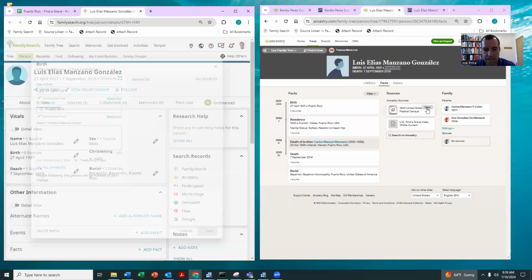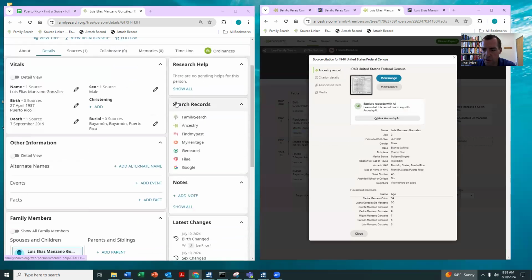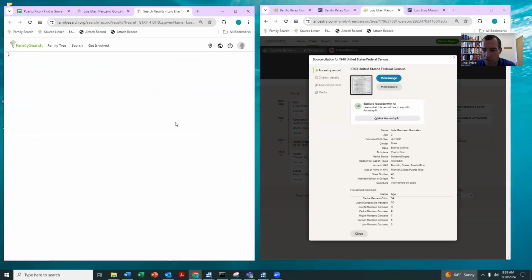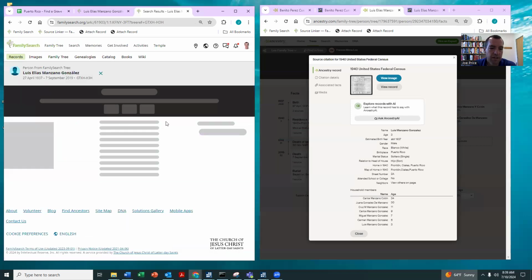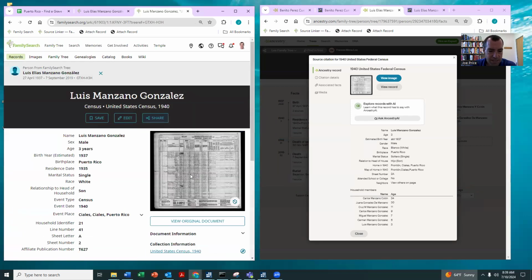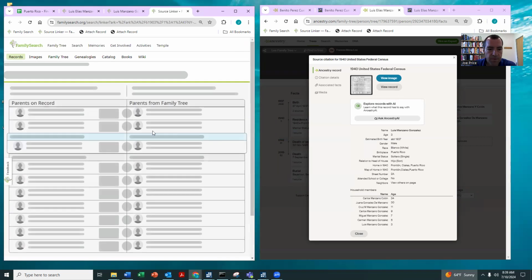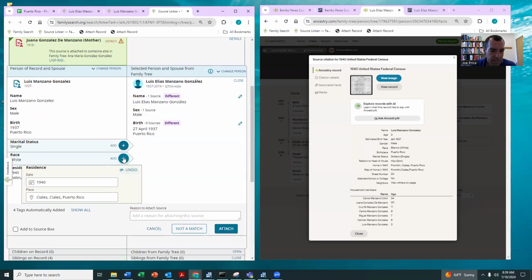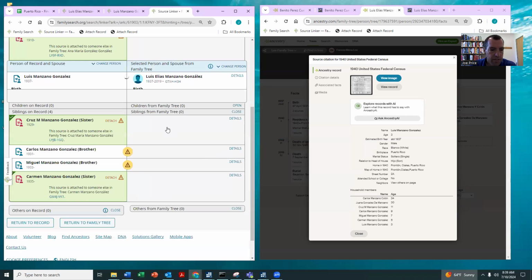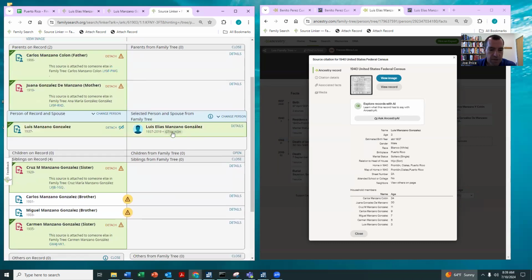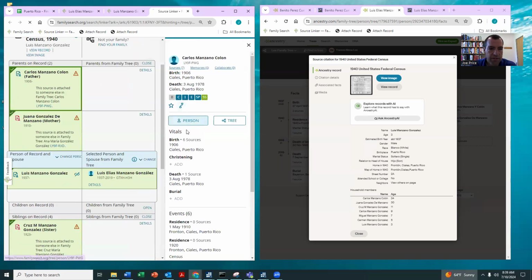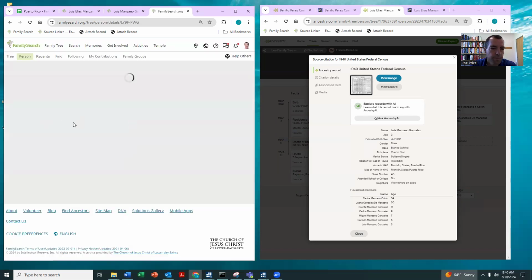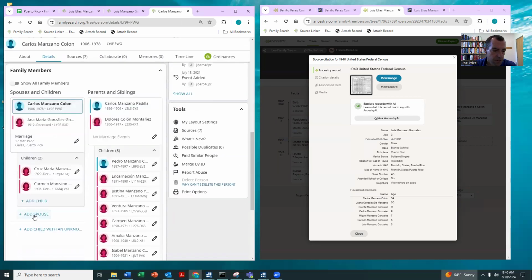Okay, and notice here he is in the 1940 census. Now all we need to do is really get FamilySearch to find that same record. Okay, so here we go. 1940, right there. Ciales, perfect. Okay, so now what we're going to do is attach this census record. And the advantage of this census record is then we're going to be able to see his parents. And the cool thing is, notice his parents are green, which means they're already on the tree. So I'm just going to copy this ID, go to his dad's profile, and then I'm just going to drop him right there.